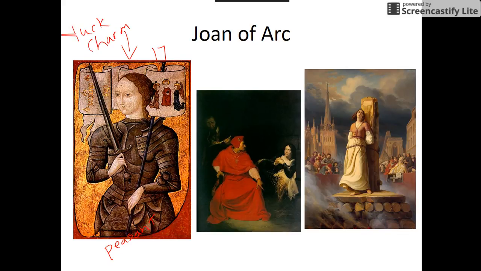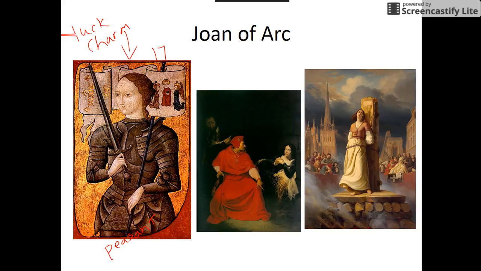Now, different sources say that she actually fought in the battles. However, what really happened is she arrived at one of the cities that was being attacked by the English, and through her leadership, whether actually fighting or just cheering on the soldiers, the French were able to push out the English.